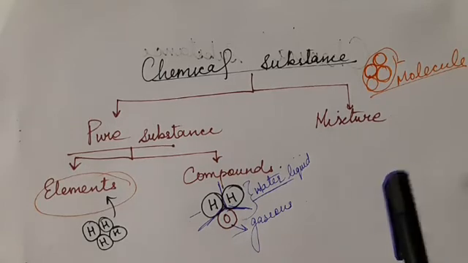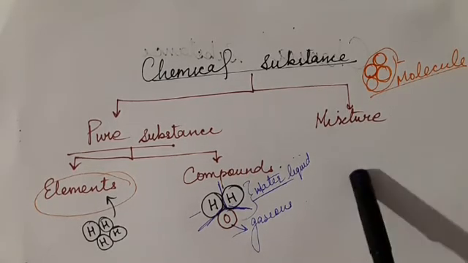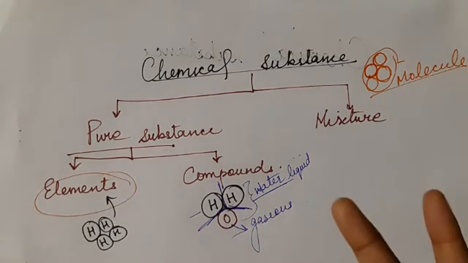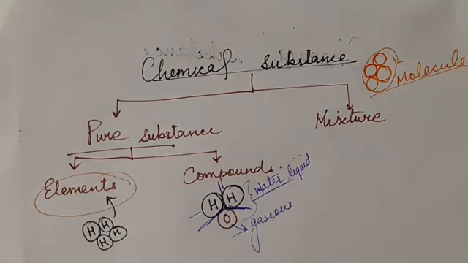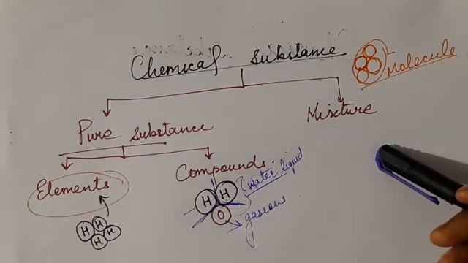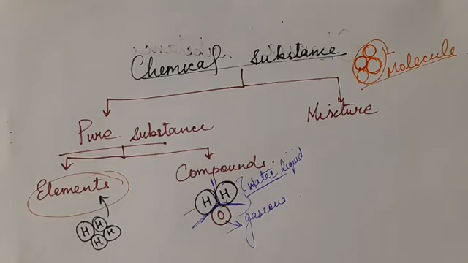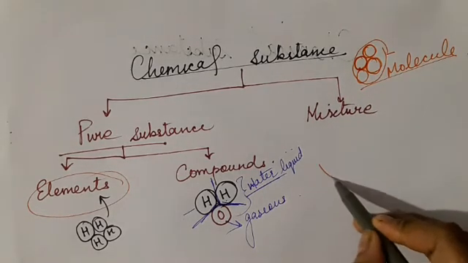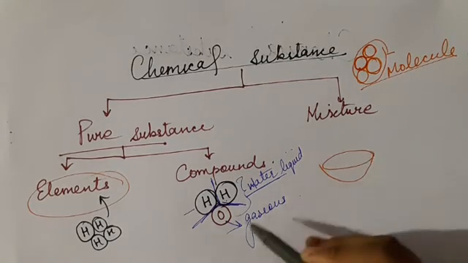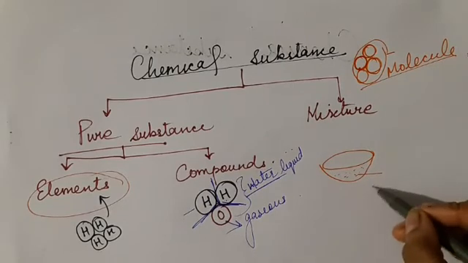After that, the third chemical substance is the mixture. What is a mixture? A mixture consists of two or more substances simply mixed together but not chemically combined. This mixture can be easily separated. Two or more substances are present in this mixture. For example, suppose we have taken a bowl. In this bowl, we have added sulfur. Sulfur is in powder form.